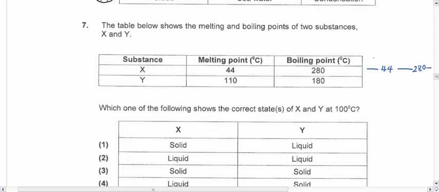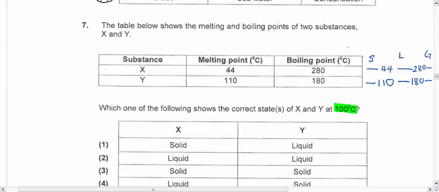From here, before it melts, it becomes a solid. After it melts, it becomes a liquid. After it boils, it becomes a gas. Alright, so this is what you should use to help you. So for this is 110. This is 180.